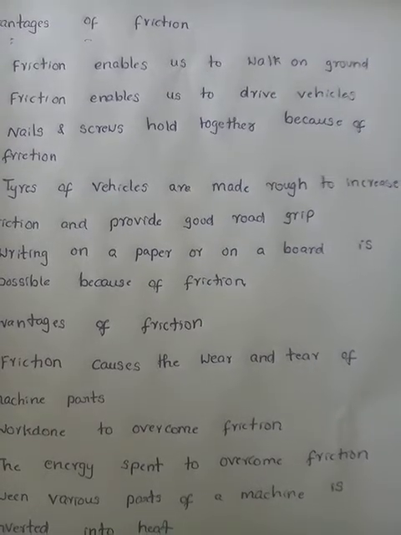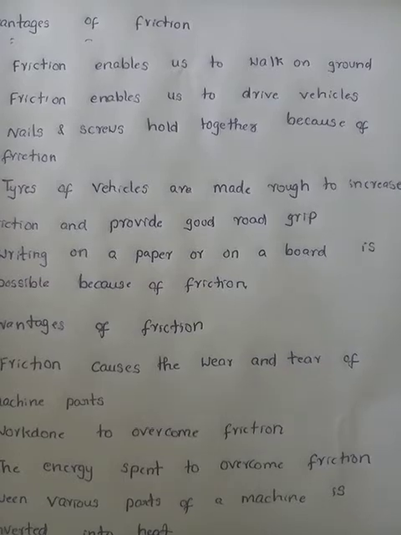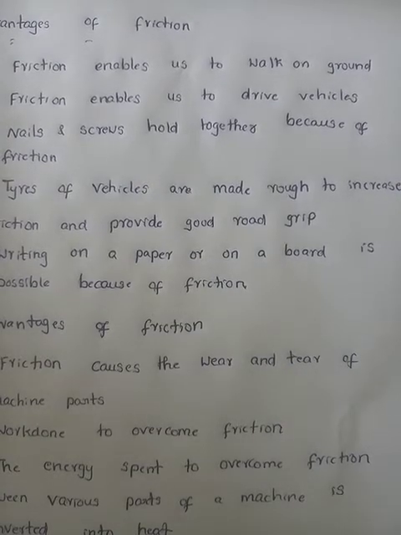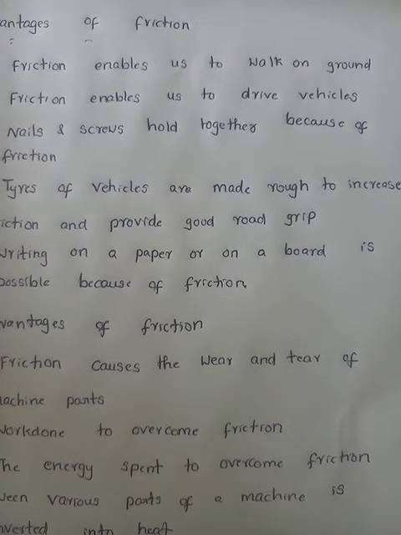For example, imagine your bicycle, right? If you want to stop the bicycle, we apply the brakes. What happens? The rubber that is in contact with the rim opposes the motion and makes it stop. So we can drive vehicles without friction, but we cannot stop the vehicles.